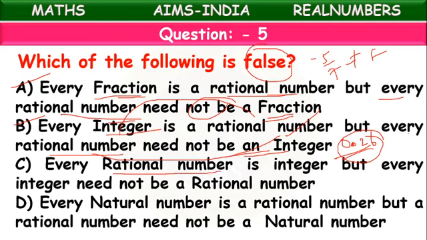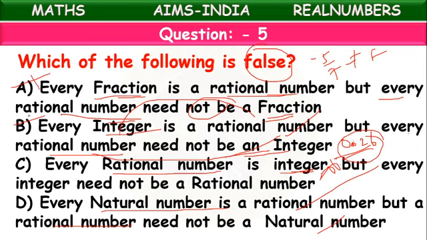Every rational number is an integer. Wrong. Just now we have seen the example. This statement is wrong. Every natural number is rational. Correct. A rational number need not be a natural number. Correct. So 3 statements are correct, but they are asking for the false statement.